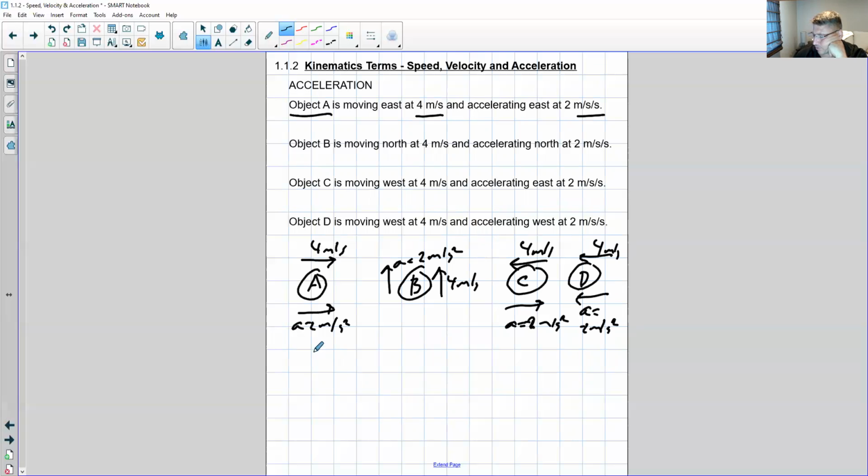So all four have the same magnitude of acceleration, because all four have an acceleration with a magnitude of 2 meters per second squared.